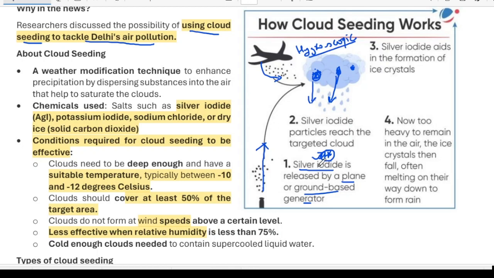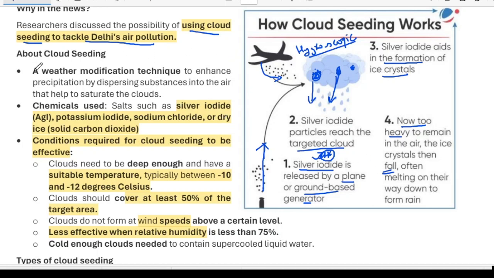Silver iodide particles reach the targeted cloud and aid in the formation of ice crystals, and when they become too heavy to remain in the cloud, the ice crystals fall. This is all about cloud seeding.